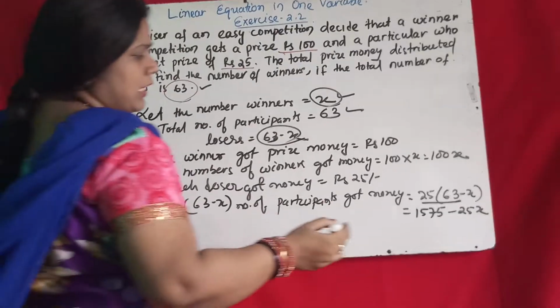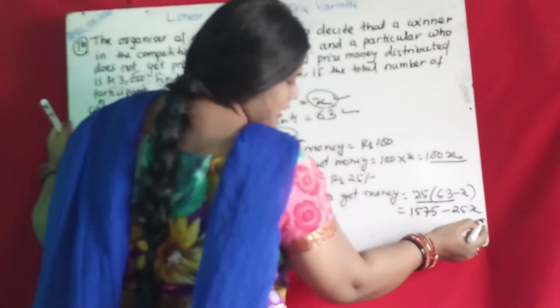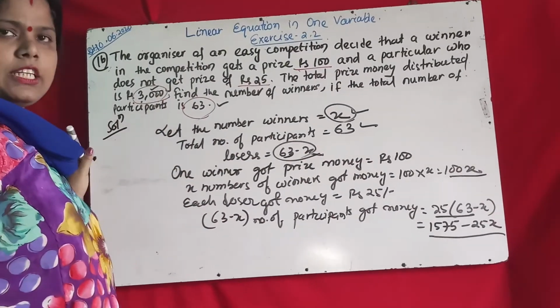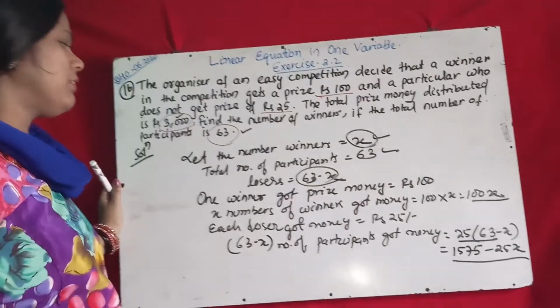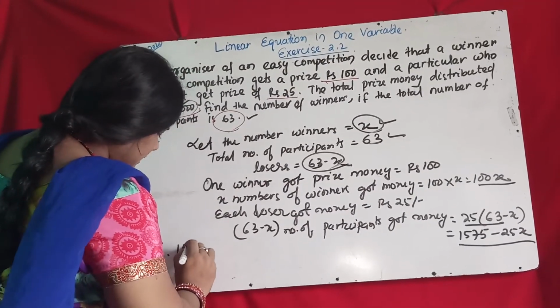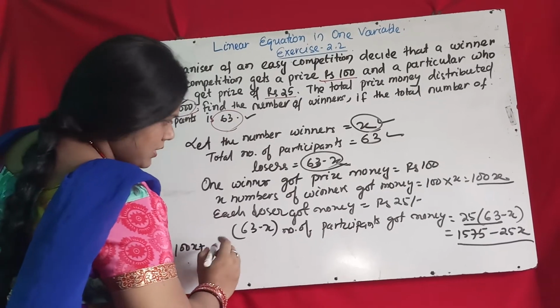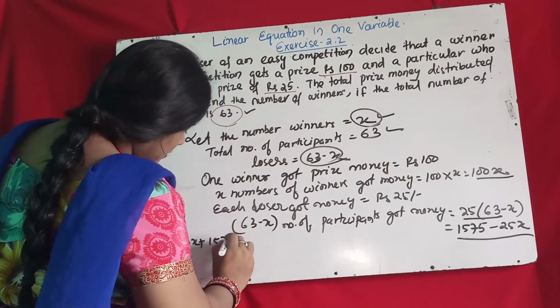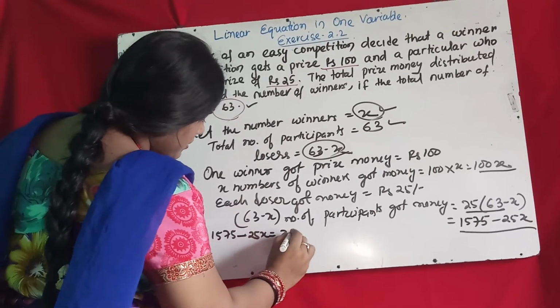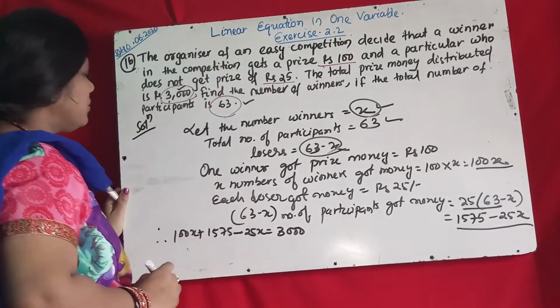That means when you add 100x with this amount, the total will be 3000, as clearly given in your question. So 100x plus 1575 minus 25x equal to 3000 rupees.